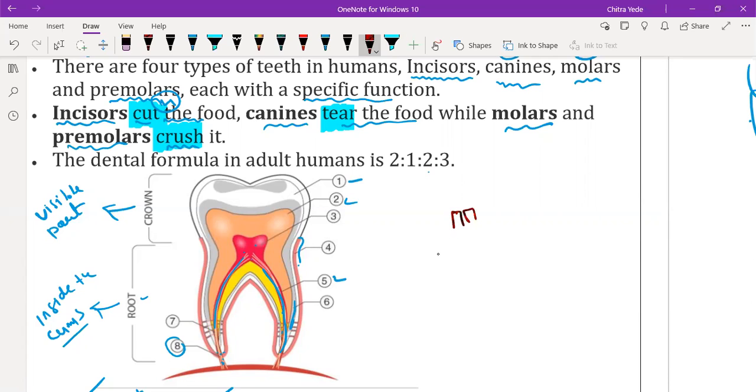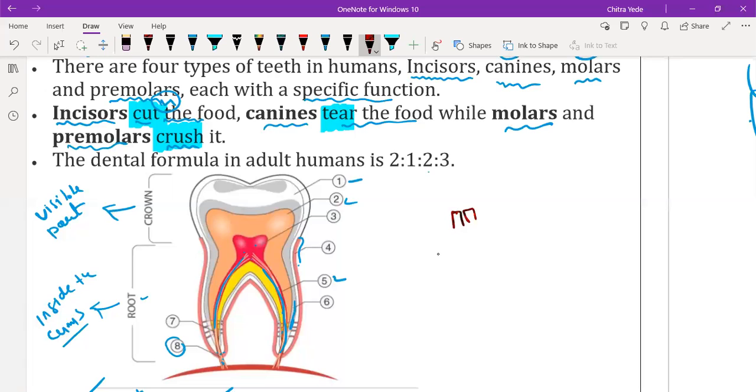Suppose we are eating something and some part of the food is left inside or in between the teeth, then in the absence of oxygen, it ferments, and due to the fermentation process, acid is formed in our mouth. So acid is formed when there is food left behind between the teeth. That acid starts corroding the tooth. Corrosion of the tooth takes place.